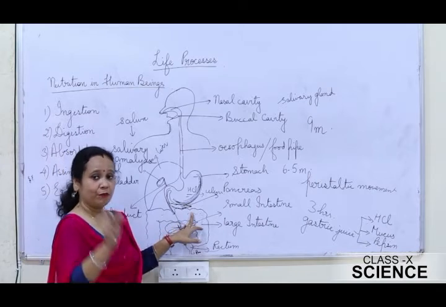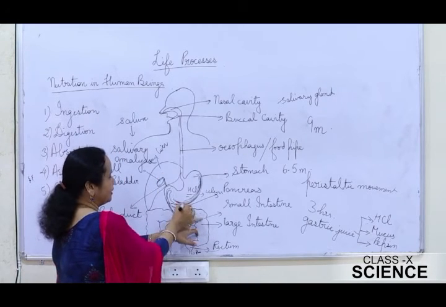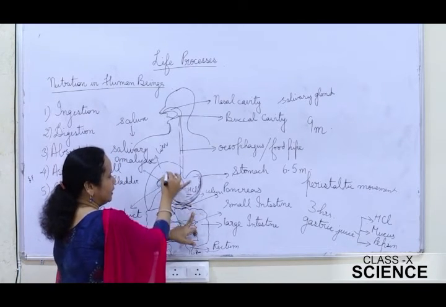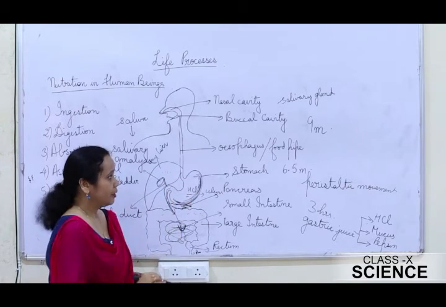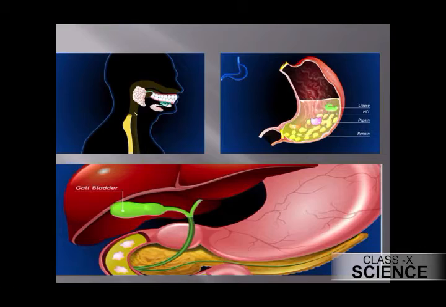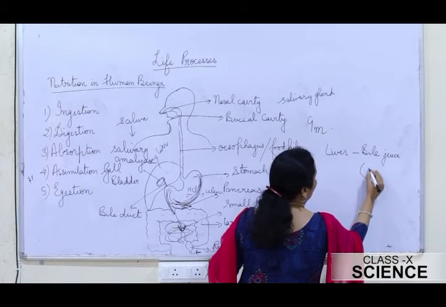The intestine gets secretions from two glands, the liver and the pancreas. Just see here. In the intestine, two secretions are received from the liver and the pancreas. Now, what is the role of the liver? Just see. Liver secretes bile juice. Liver secretes the bile juice which is stored in the gallbladder.